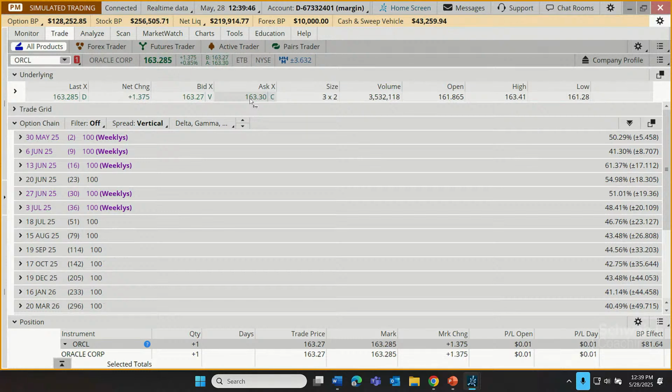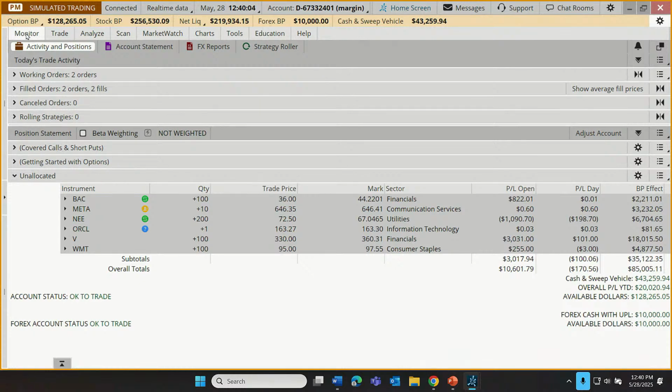Now, where do I go now? Let's close the loop on this. As we're getting acquainted with Thinkorswim, we're starting to get familiar with the general navigation. Where do I go to track that trade that I just placed? Well, rather than tracking it, let's say, where do I go to monitor that trade? Let's go to the monitor tab.